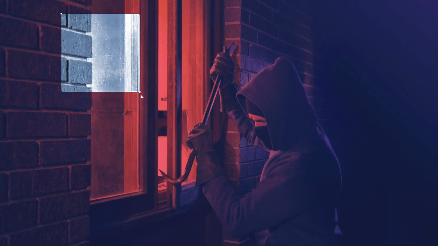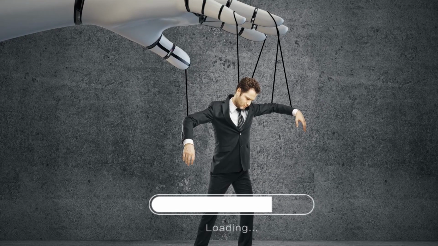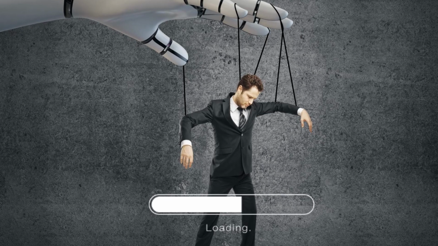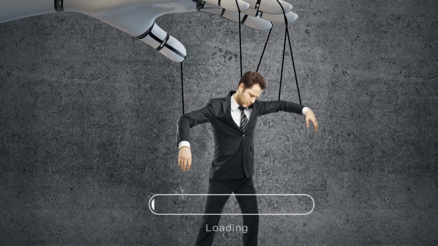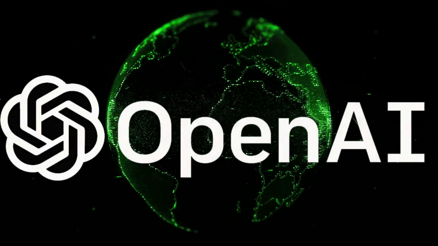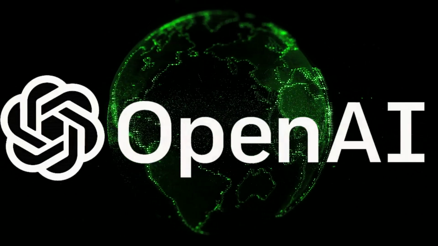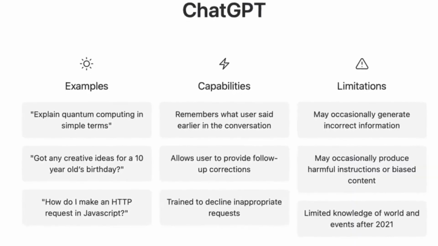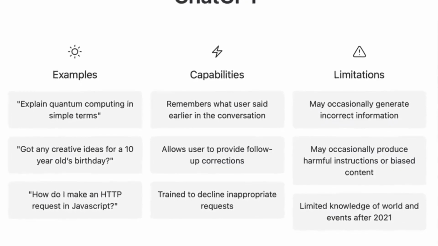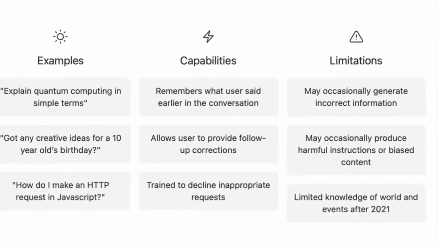From robbing a house to world domination, the possibilities for manipulation and exploitation are infinite. And with AI writing tools, the possibilities are even greater. But before we get into the examples, let's take a look at the chatbot itself.